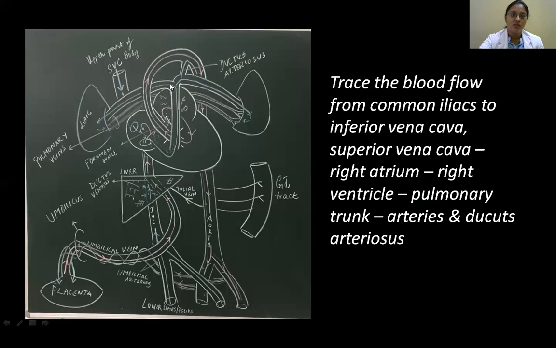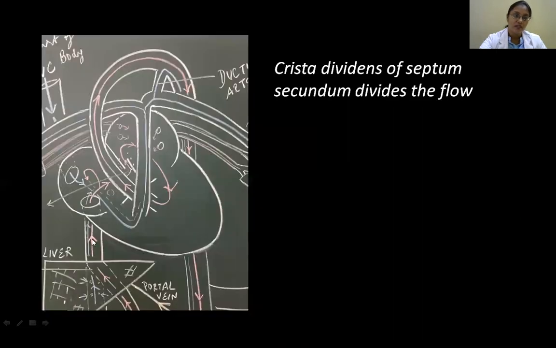Like this, again goes up, goes towards the lungs, but there is no oxygenation. Again returns back to pulmonary veins, entering into the left heart. And here, ductus arteriosus is communication, right to left always. So you can see this is the septum secundum, which will divide the flow. So some blood goes this side and some goes back and combines with the deoxygenated blood and enters into your right ventricle.